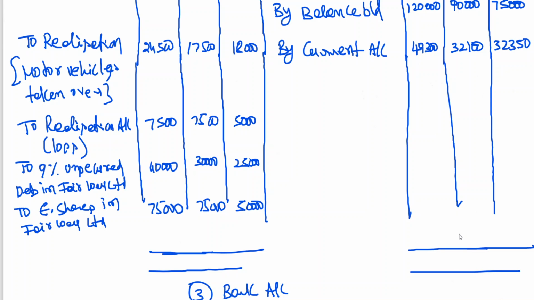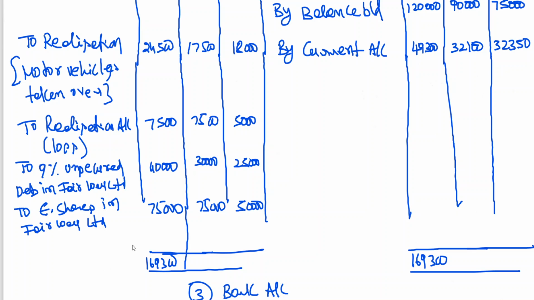So if you look into this, let me start with X first. We have to cross check which side is showing more. First, let me start with the credit side: 1,20,000 plus 49,300. Let me see whether this 1,69,300 is more or not. 1,69,300 seems to be more. The right side seems to be more.